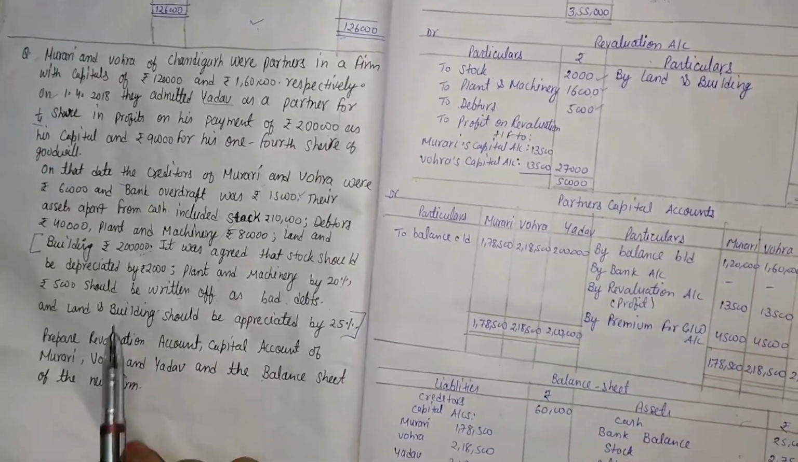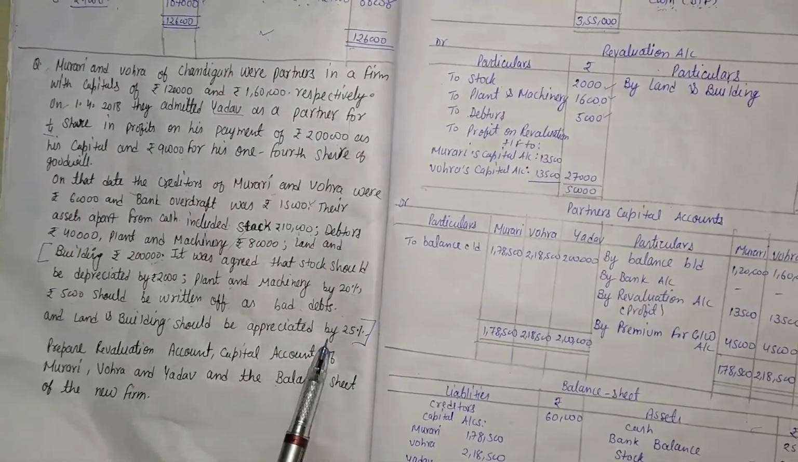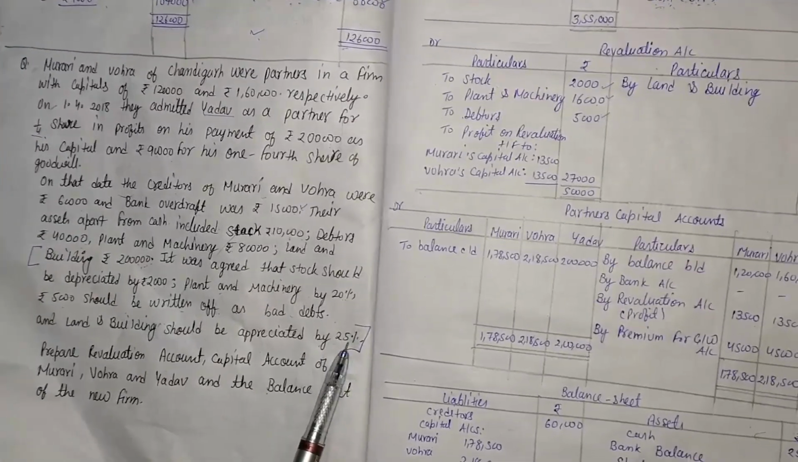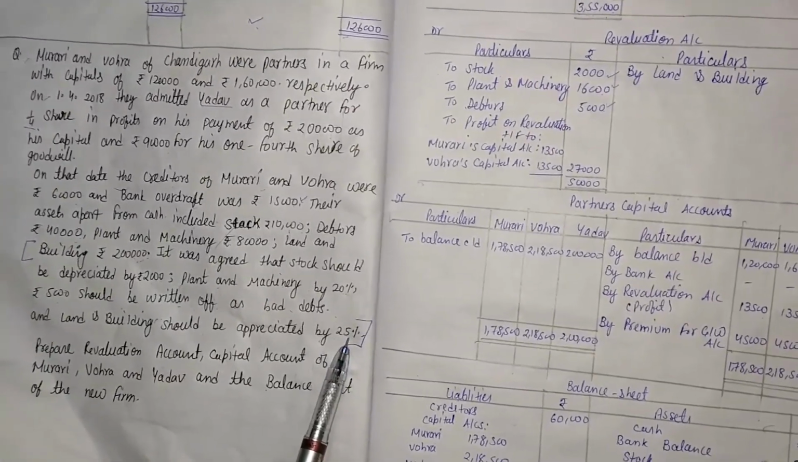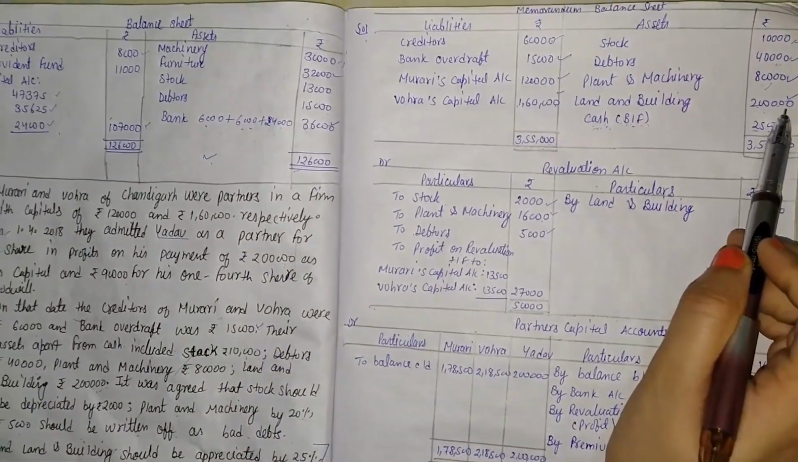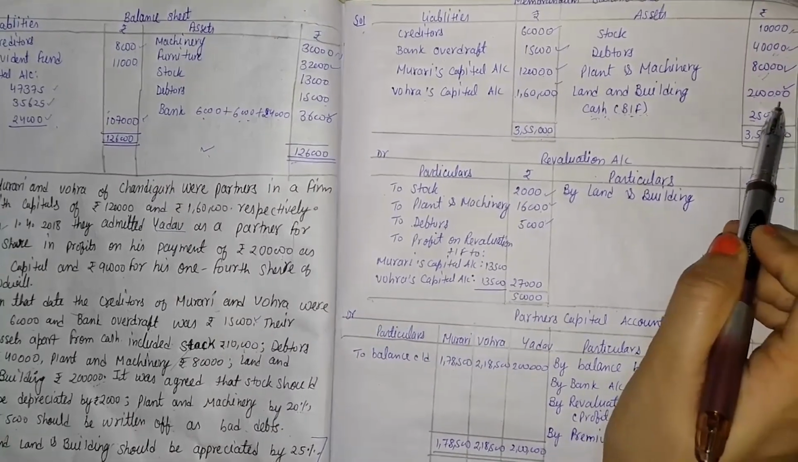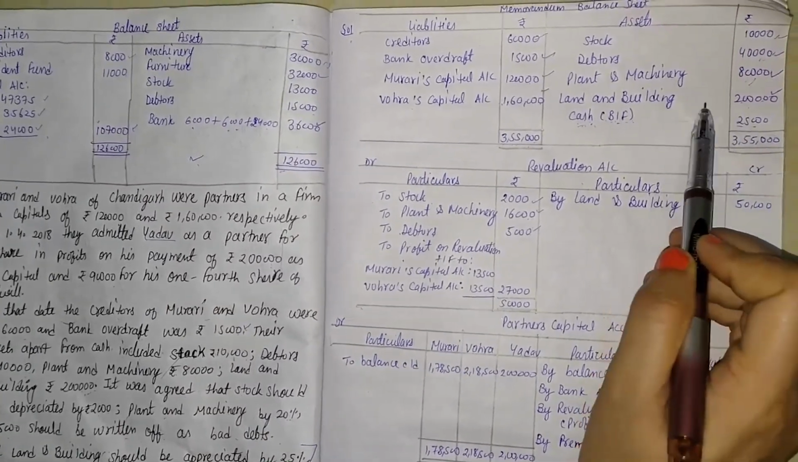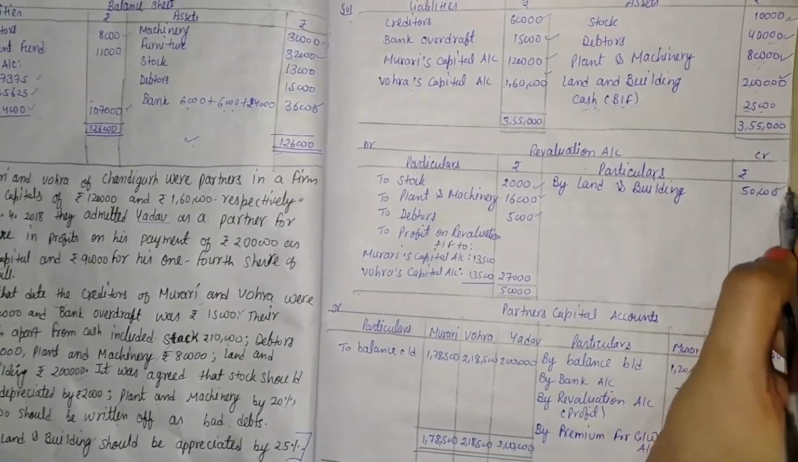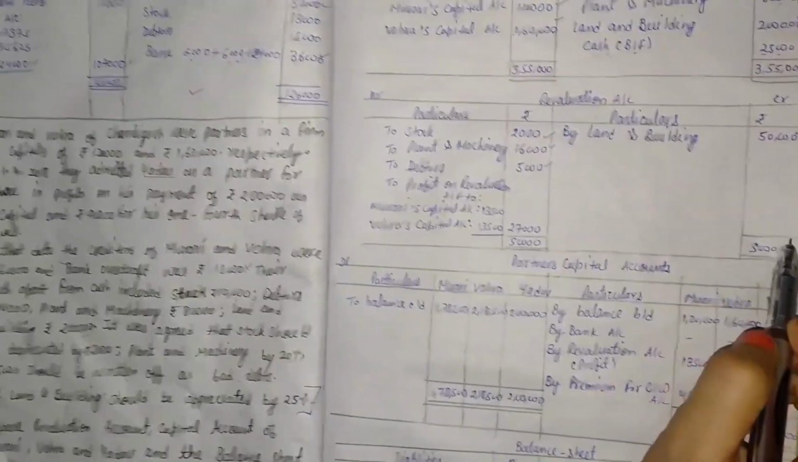Then the next information, land and building should be appreciated. Appreciated means increase the value by 25%. So what is the value of land and building before this? Before this the land and building value is 2 lakh, and 25% of 2 lakh is 50,000. So land and building appreciated by rupees 50,000. Here it is. So we can total both sides.